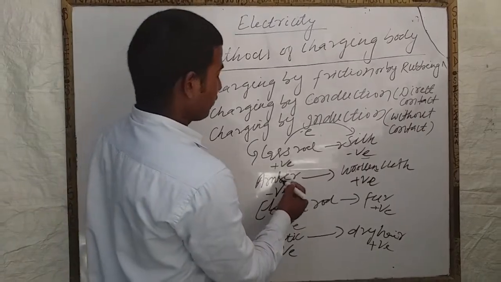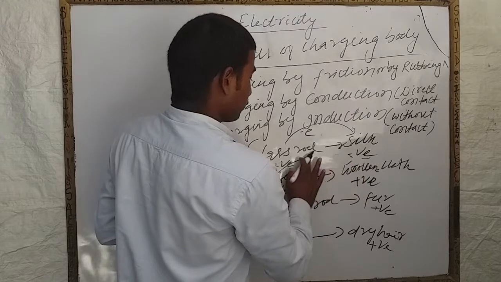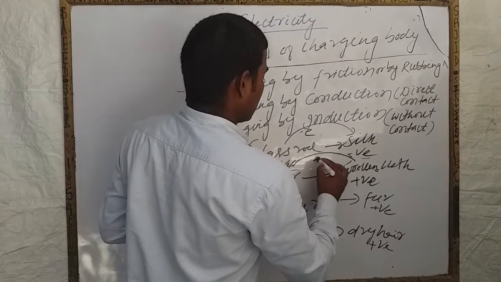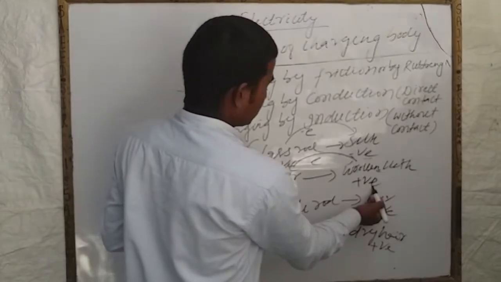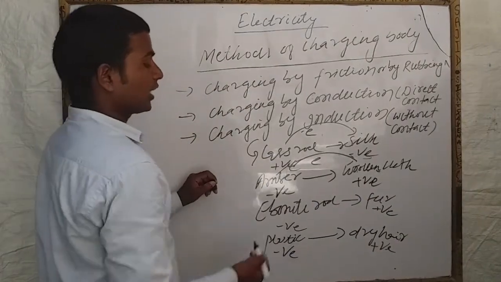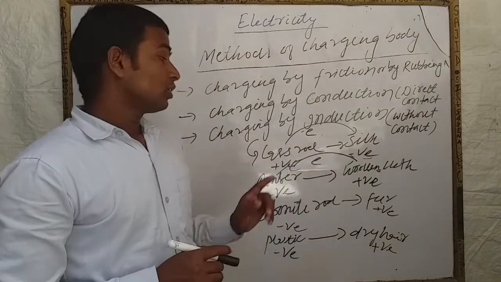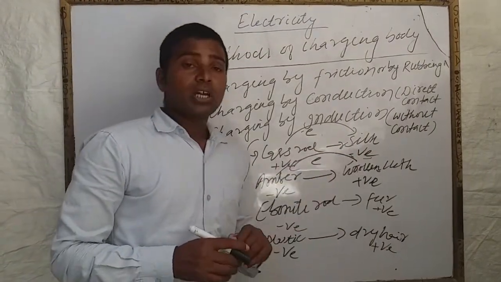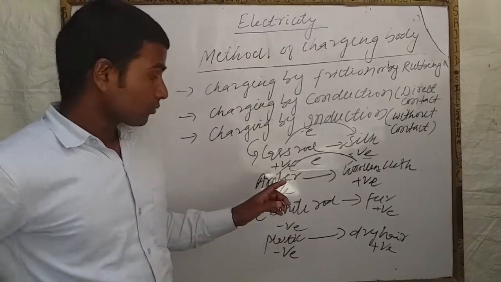In the same way, when amber is rubbed with woolen, the electrons get transferred from woolen to amber. So woolen becomes positively charged and amber becomes negatively charged. Due to the loss or gain of electrons, one body acquires positive charge and another body acquires negative charge.